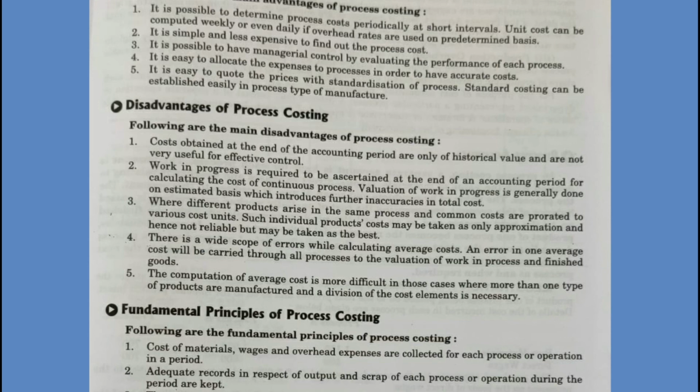Last one, computation of the cost per unit is very difficult in those cases, as I have said, when more than one product or multiple products are produced from the same process. In such a case, it is very difficult to determine the cost per unit. So these are the limitations of process costing.